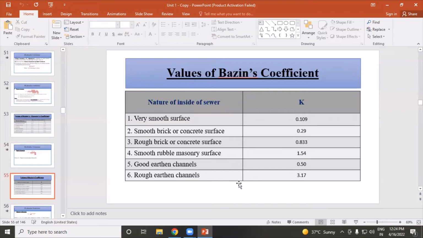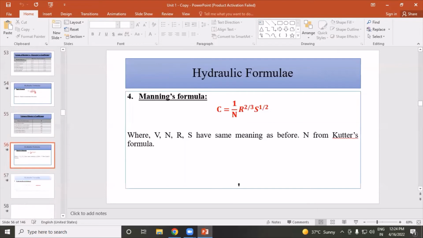In that, for a very smooth surface, the value of K is taken as 0.109. Second, smooth brick or concrete surface, the value of K is 0.29. Rough brick or concrete surface, the value of K is 0.833. Smooth rubble masonry surface, the value of K is 1.54. Good earthen channel, the value of K is 0.50. And rough earthen channel, the value of K is 3.17.